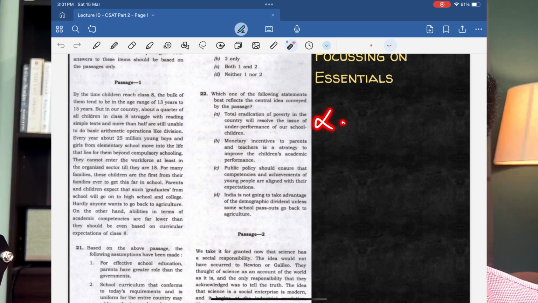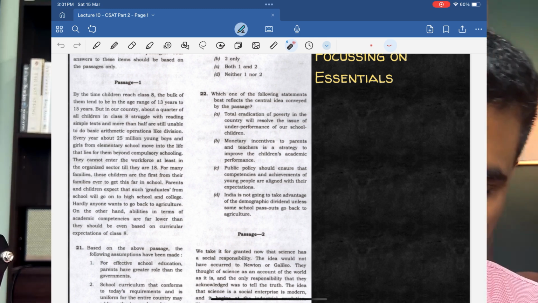Monetary incentives to parents and teachers is a strategy to improve children's academic performance. Again, that's the same logic. Poverty is not the reason, and so we cannot even make assumptions that the parents are poor, right? Only when such assumptions and conclusions can be made can we say yes, by incentivizing them with money, maybe parents can be induced to send their children to school. But nowhere in the passage is the problem of money pointed out as the reason for underachievement in academics. So first and second, both of these are incorrect.